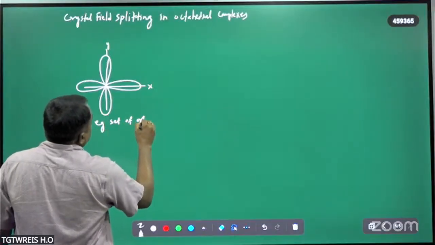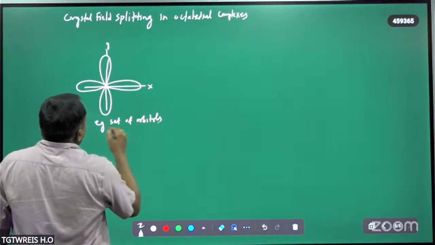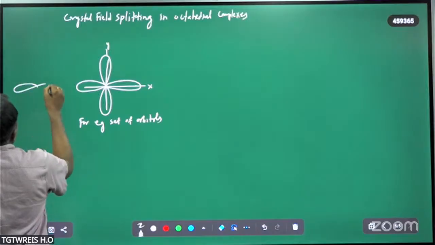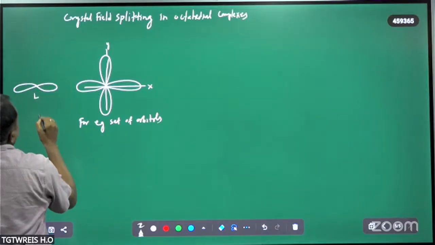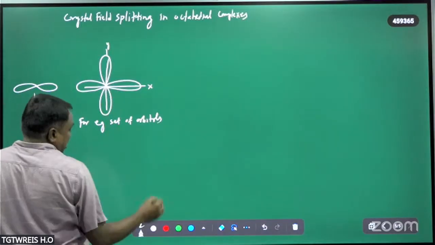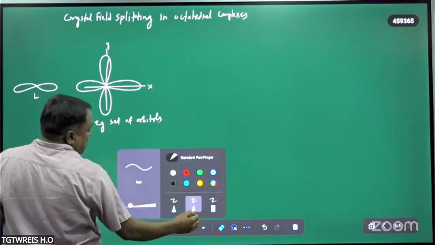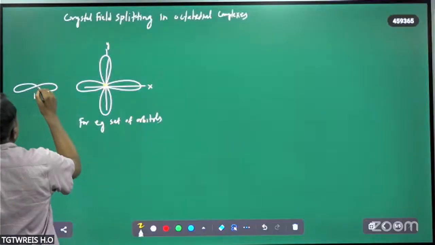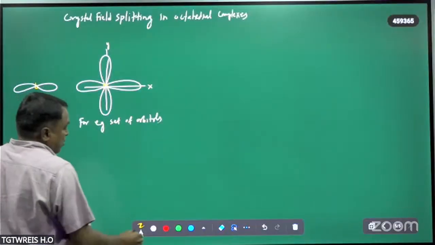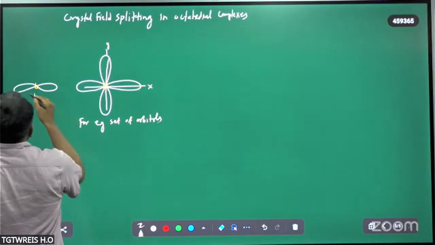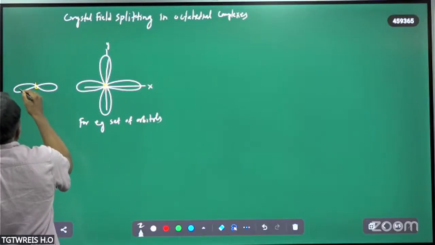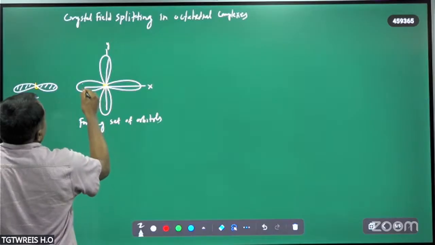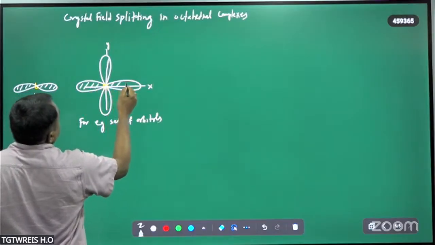For the eg set of orbitals, suppose this is the ligand and this is the central metal atom. This is the central metal atom d orbital and this is the ligand. The ligand is an electron pair donor, and these are the d orbitals of the eg set type.